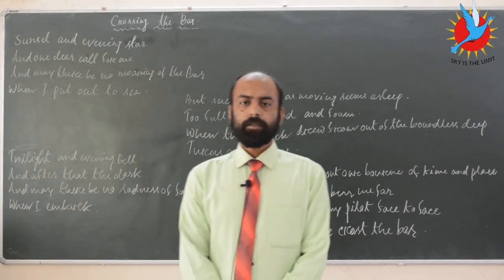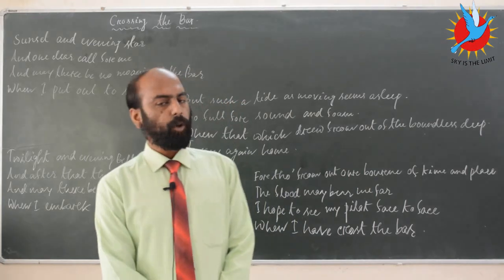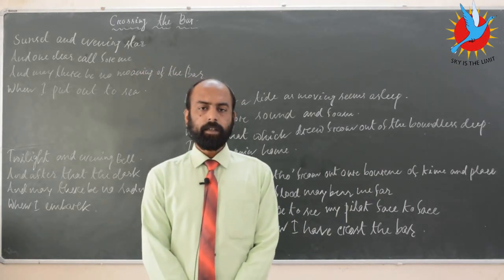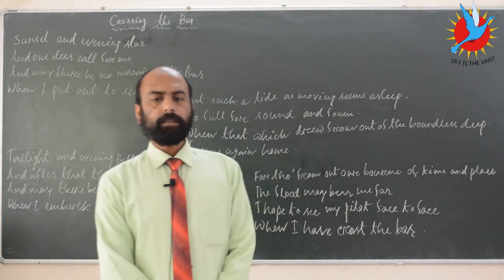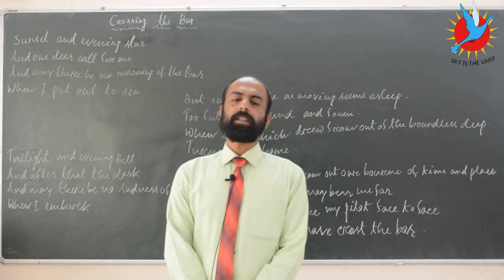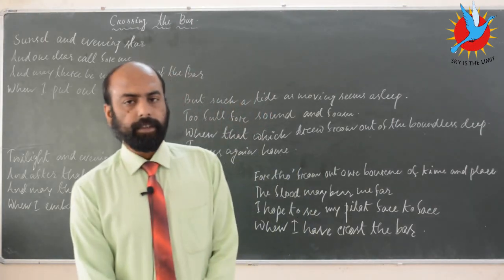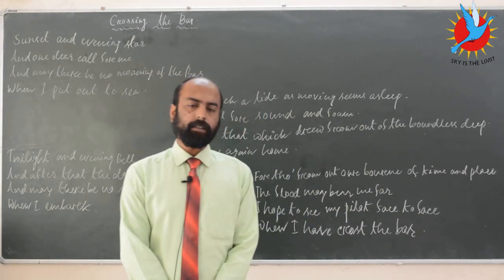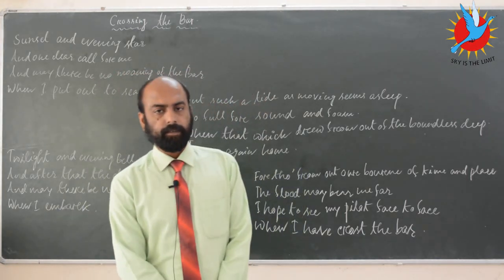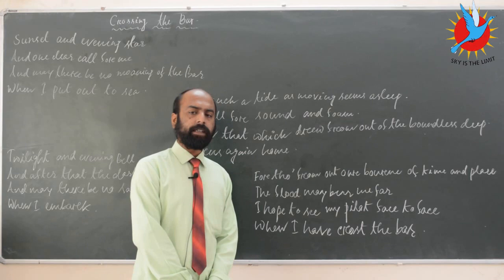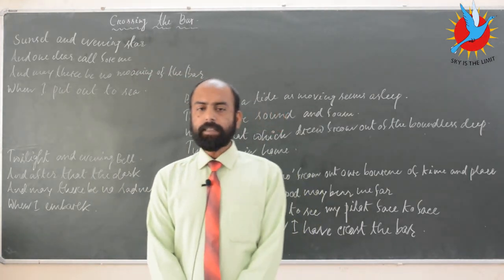In this video, today we are going to start with the ISC poem for class 12, that is Crossing the Bar, written by Alfred Lord Tennyson. Now, as far as Tennyson is concerned, Tennyson is considered to be the national poet of Britain. It is said that before writing this poem, he was suffering from a very chronic disease. And at the time when he wrote this poem, he was at the age of 80, just recovered from